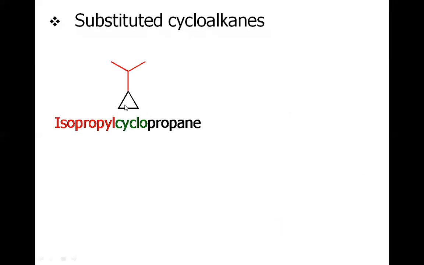So considering this cyclopropane as a parent, we have the isopropyl group attached to this cyclopropane. So the name of this compound is isopropyl cyclopropane. For this, we have the methyl group attached to cyclobutane, so we will call it methyl cyclobutane. Here, one thing more must be considered, that we are not referring to the position of methyl.